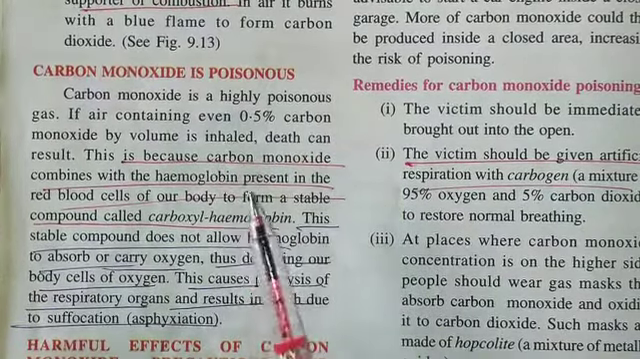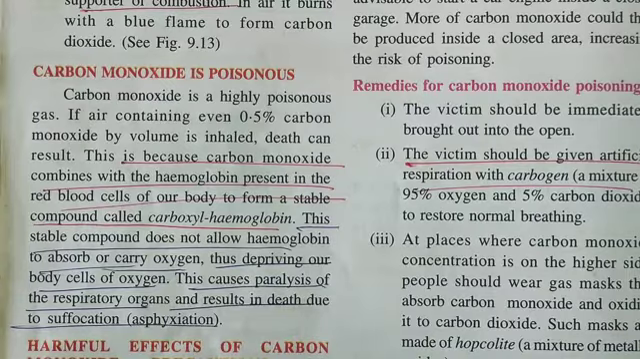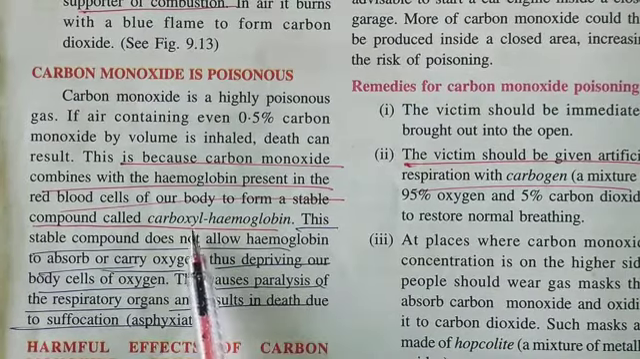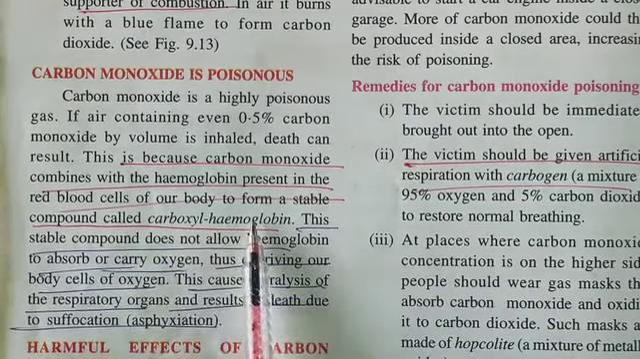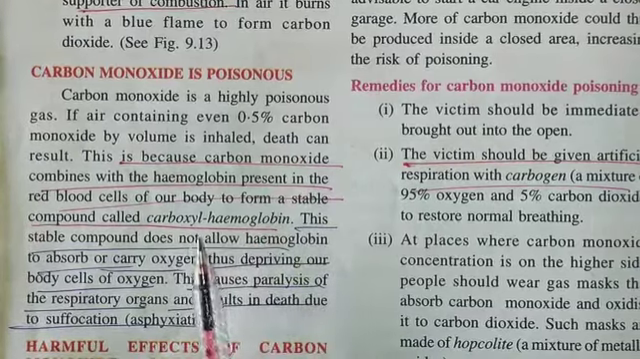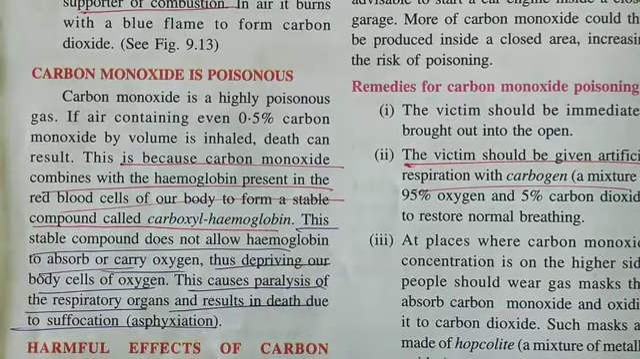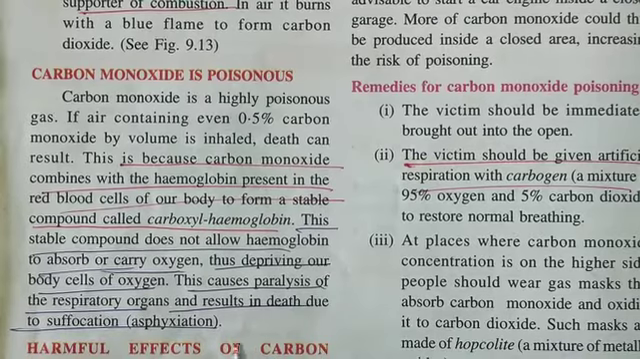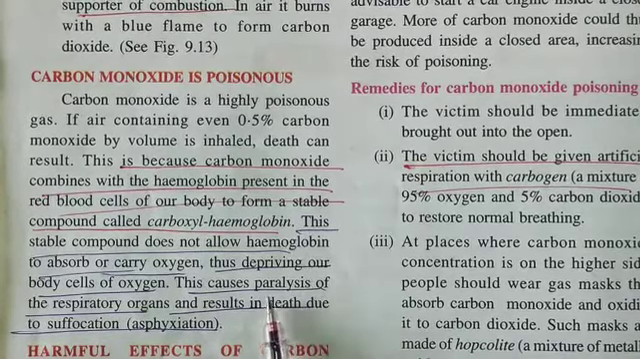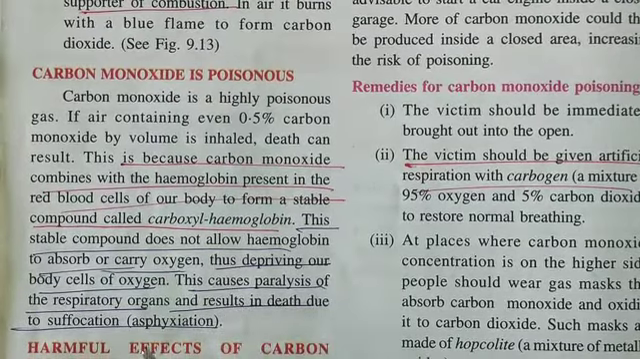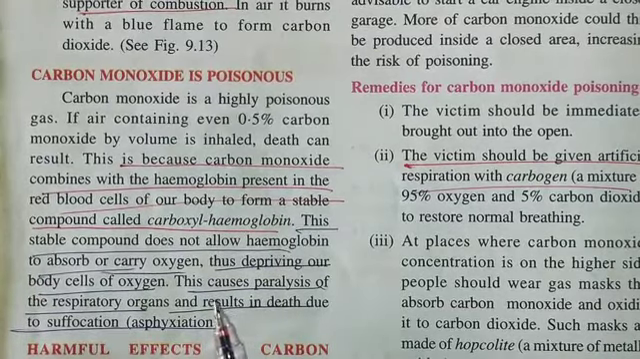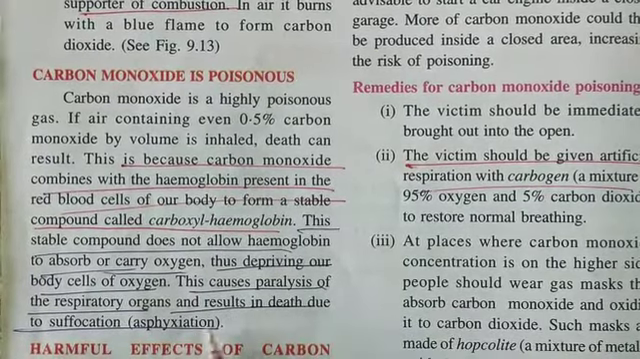And the reason is that when we inhale carbon monoxide, the carbon monoxide present in our lungs reacts with the hemoglobin present in our blood, and it forms a compound called carboxyhemoglobin. It's a stable compound in our body, and it does not allow hemoglobin to absorb or carry oxygen. Thus our lungs, our body organs, respiratory organs, all are paralyzed, and it results in death due to suffocation.